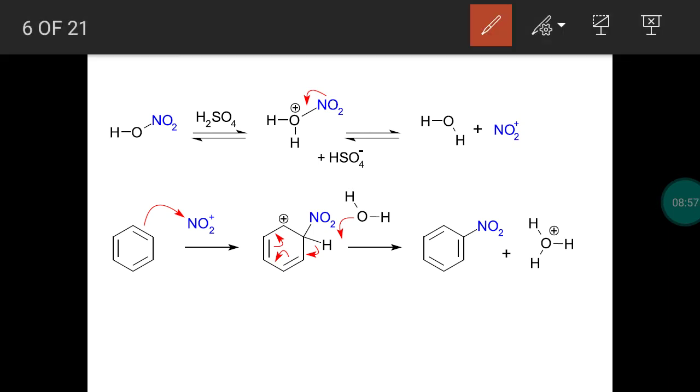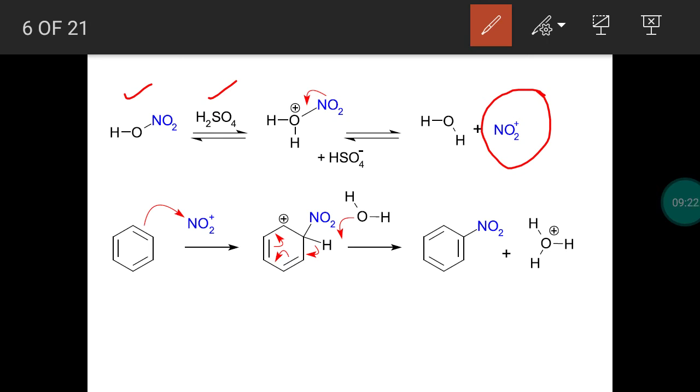So we have a nitrating mixture, HNO3 and H2SO4, nitric acid and sulfuric acid. This will produce the electrophile NO2 plus. It is called a nitronium ion. First step over.